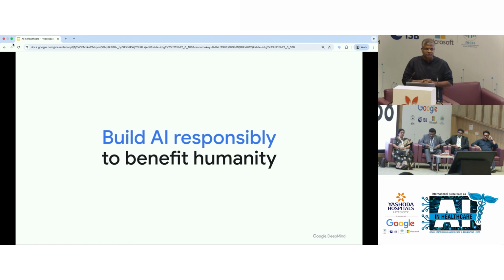Before that, I'll just share DeepMind's mission is to build AI responsibly to benefit humanity. So we take every aspect of this very seriously. We're in the business of building AI. We want to focus on making it really responsible, and healthcare is an area where doing this with great care and caution and with the community is really important.